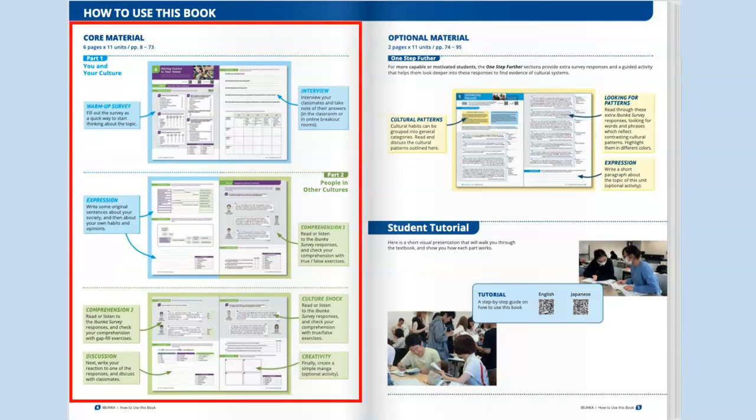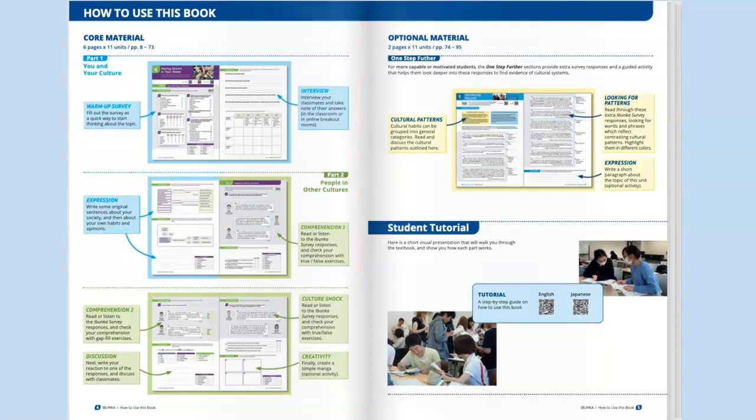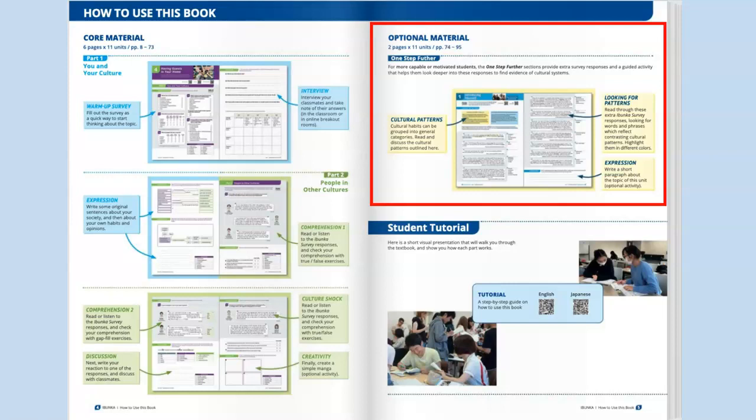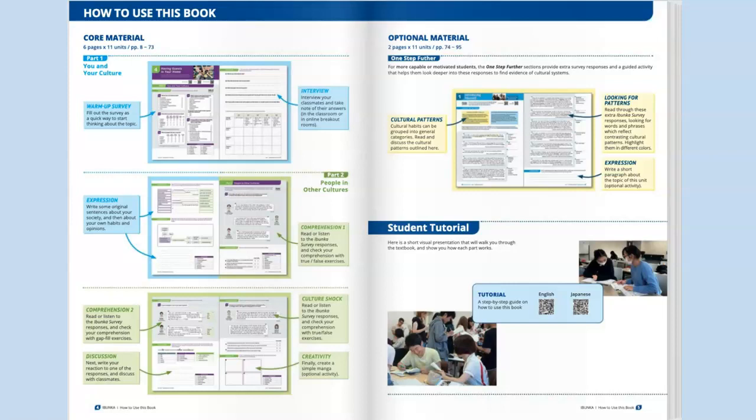Each unit covers a key topic in our daily lives, such as school, clubs, or family life. The one step further sections allow you to explore the topic more deeply through additional responses to the survey.